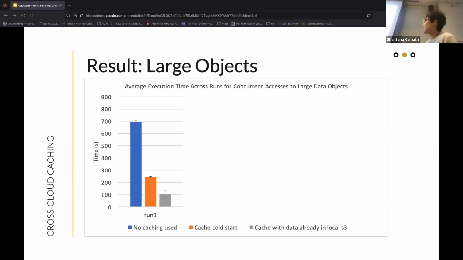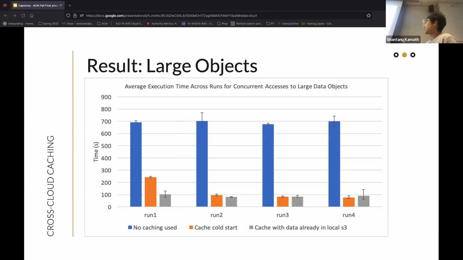And for large objects, there's an interesting anomaly, because in the first run, even when we're using the cache, it took less time than when no cache is used at all. This is because S3 offers a specialized API that can transfer data from one bucket to another really efficiently. So the time it took to transfer from remote to local and then read from local is actually less than reading from remote directly. But for subsequent runs, it's the same as the other workloads. Once the cache is populated, we get much better performance.